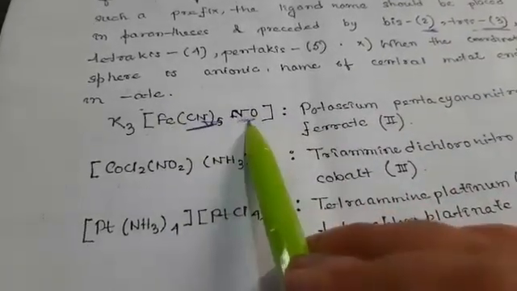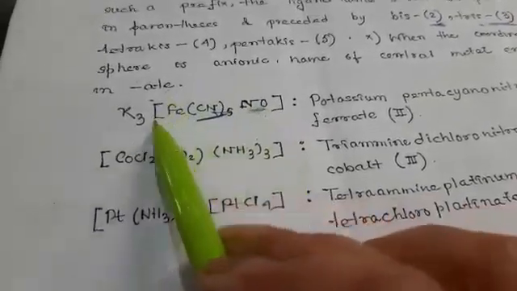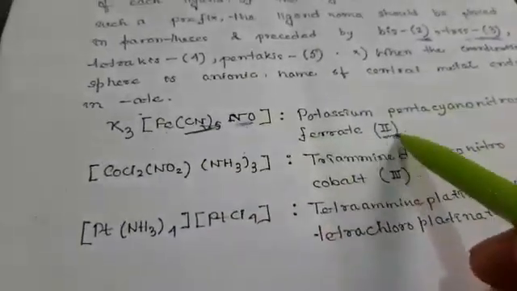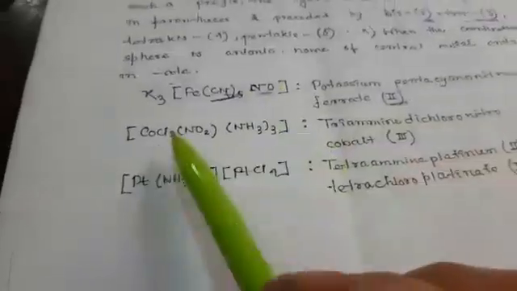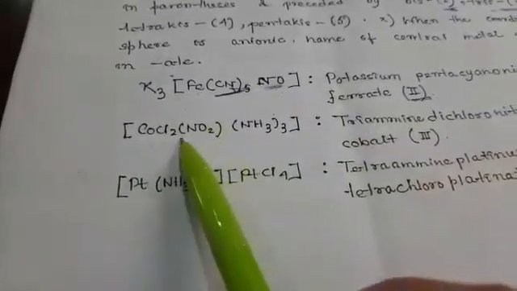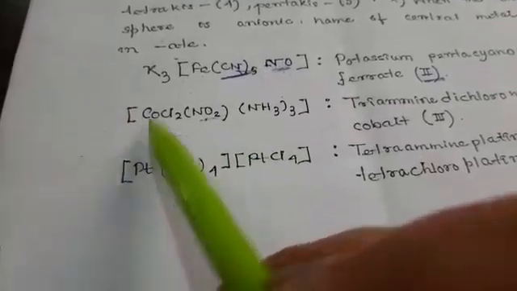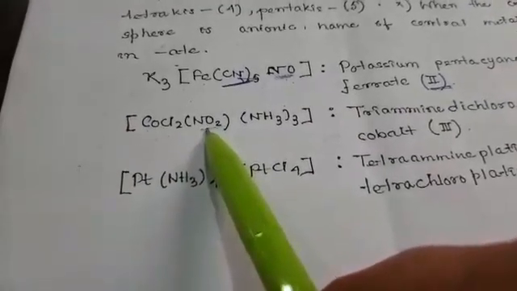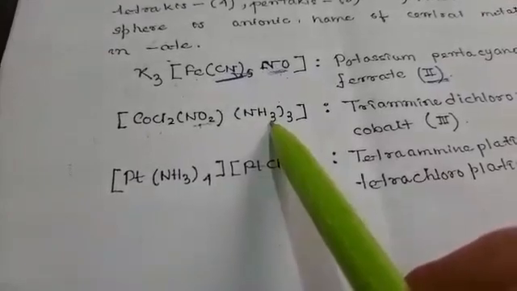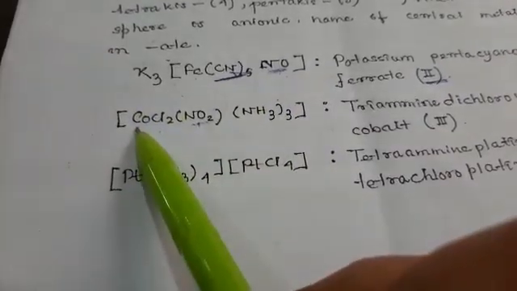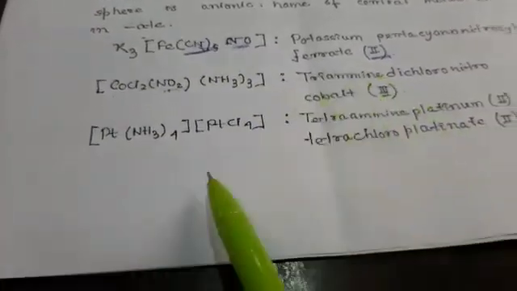Pentacyano, nitrosyl, then ferrate, and then its oxidation state. In another case, first we write triammine, which is directly attached to the cobalt, then dichloronitro cobalt(III), and so on.